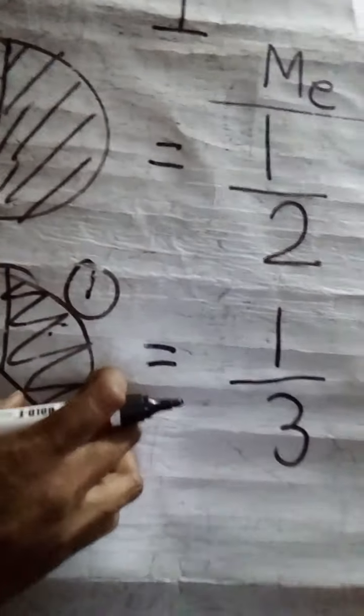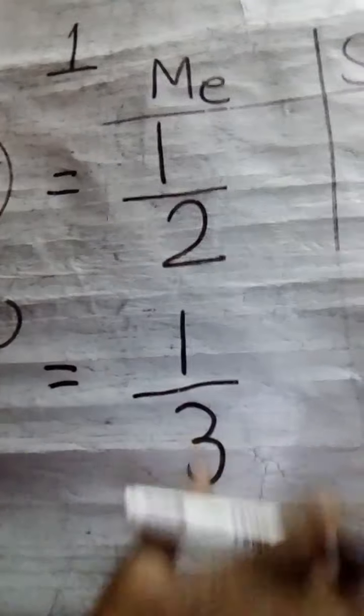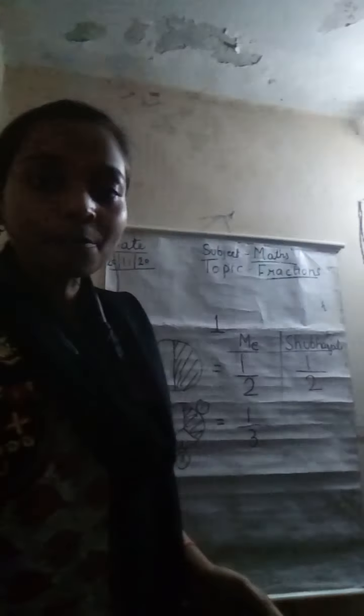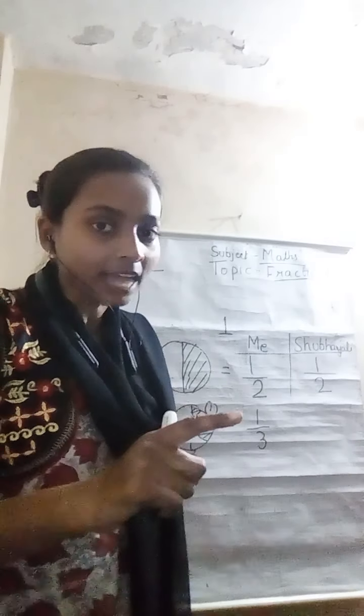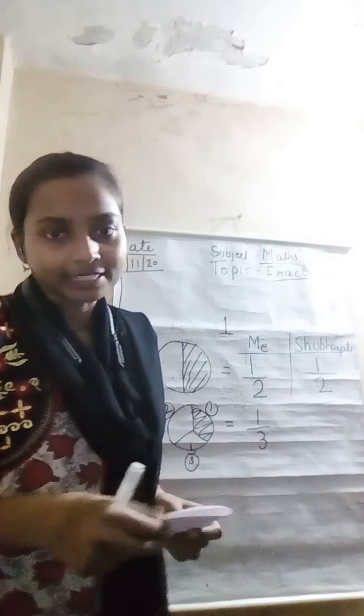So how many parts is Shubhanjali also having, half part. In this part 2 children are there, so I divide it into 3 parts, so that's why 1/3 part I am having, 1/3 part Shubhanjali is having and 1/3 part Naitik is having.